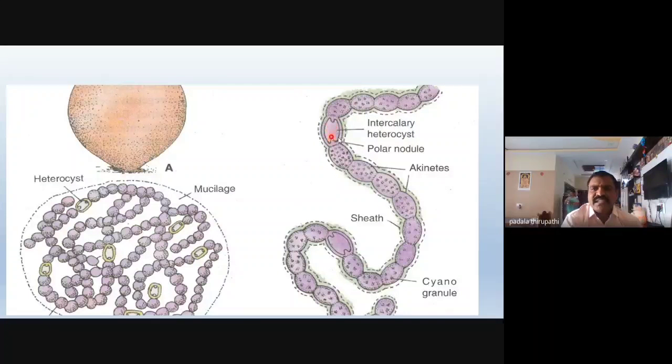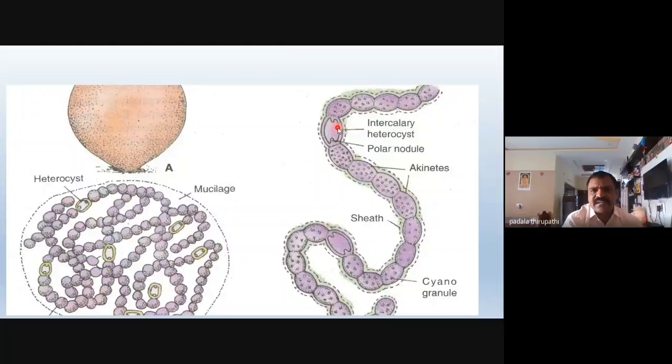If the heterocysts are present at the basal or terminal part, we call them terminal or basal heterocysts. The main function of the heterocyst is fixation of atmospheric nitrogen into a usable form of nitrogen compounds.